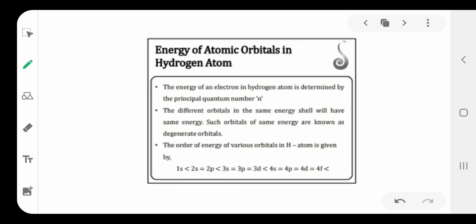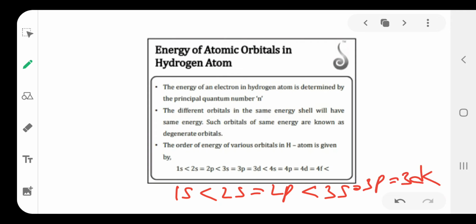Next one is energy of atomic orbitals in the hydrogen atom. In hydrogen atom, 1s orbital has its own energy, 2s and 2p have the same energy, 3s, 3p, 3d have the same energy, like that.